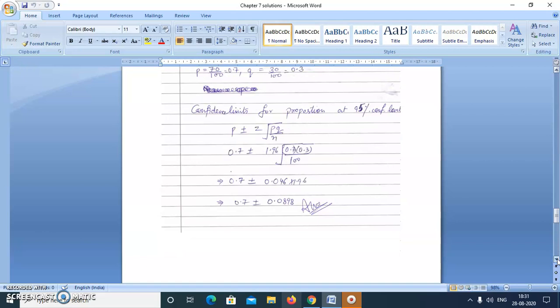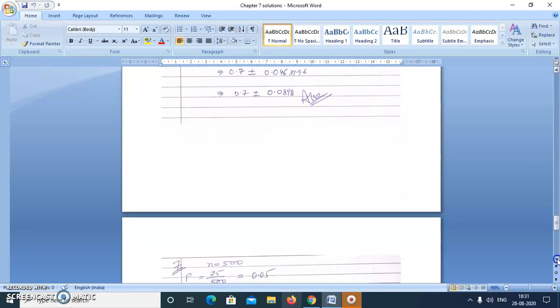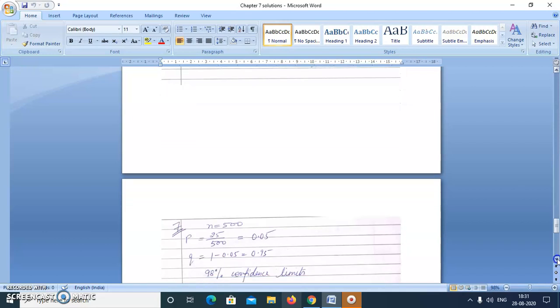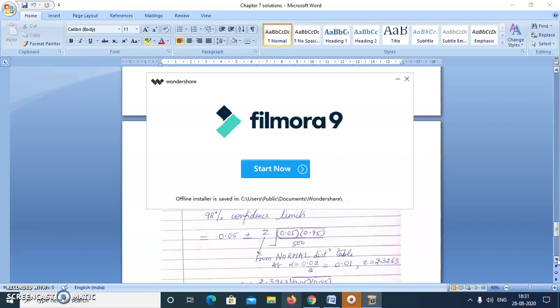Now we'll move on to the next question. Question number 7. A random sample of 500 garments was chosen from a production line, and 25 of them were found to be seconds. Calculate 98% confidence limits for the proportion of seconds.